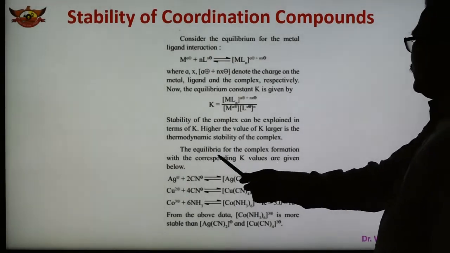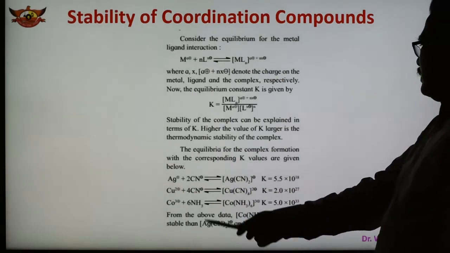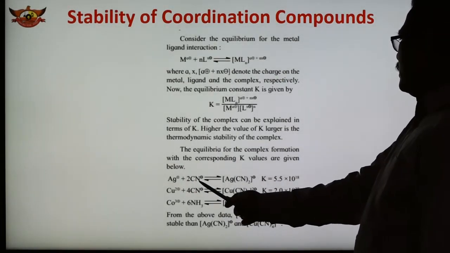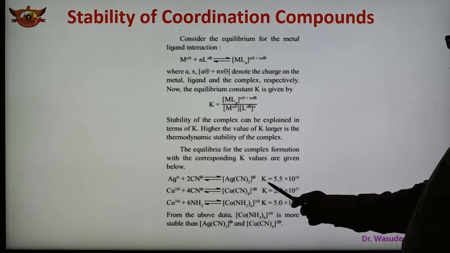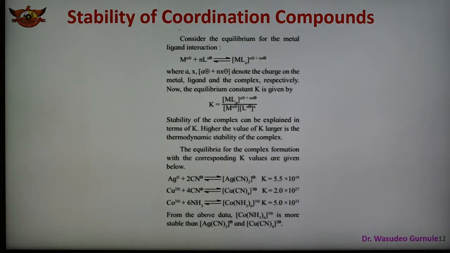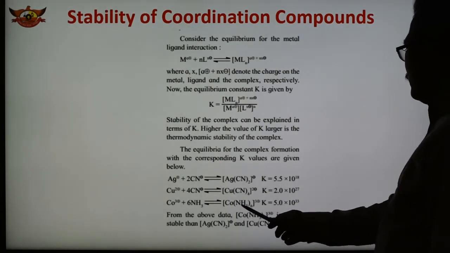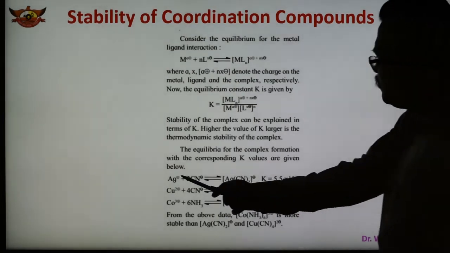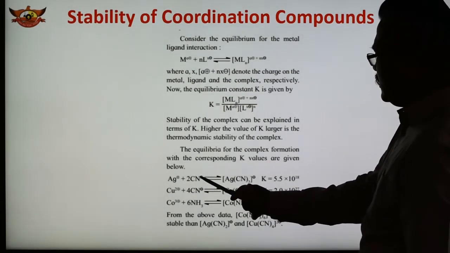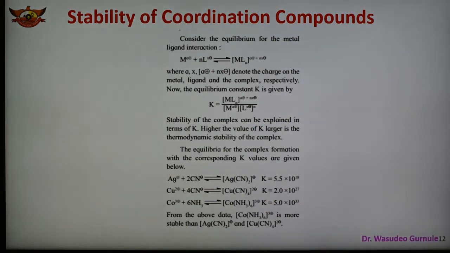Some examples are given here, for complex formation with the value of K. Silver combines with the CN ligand, forming dicyanoargentate, and K equals 5.5 times a power of ten, as given. Copper also combines with CN, forming the tetracyano copper complex. Here a hexamine cobalt complex is formed. These are the positively charged metal ions, these are the ligands, forming different complexes, and their K values are shown here.